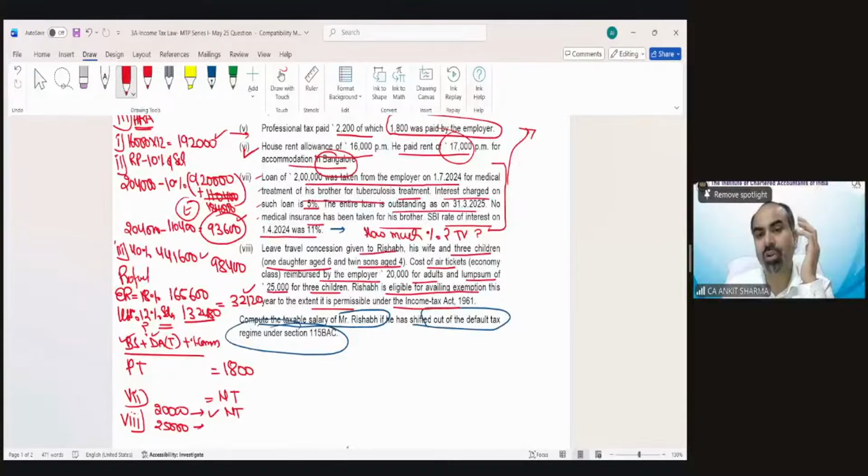Out of these 3 children, what is the maximum number of children who can claim exemption?